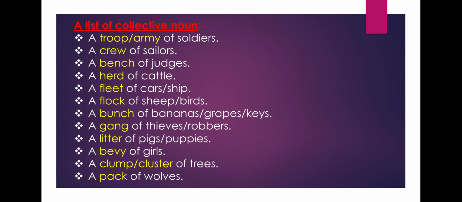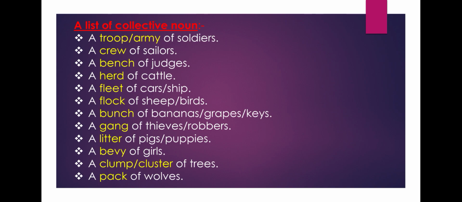Here is a list of collective nouns. A troop or army of soldiers, a crew of sailors, a bench of judges, a herd of cattle, a fleet of cars or ships, a flock of sheep or birds, a bunch of bananas, grapes, keys, a gang of thieves, robbers, a litter of pigs, puppies, a bevy of girls, a clump or cluster of trees, a pack of wolves.